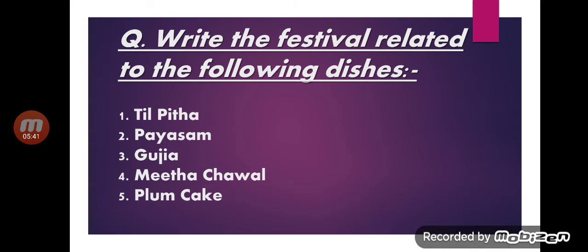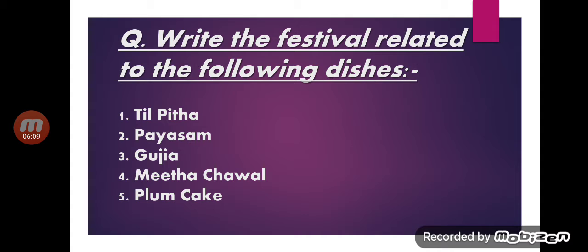Next, children, write the festival related to the following dishes. Children, I am giving you some dishes, and you write the festival name. The first is Tilpitha, Payasam, Gujia, Meetha Chawal, and the last is plum cake.